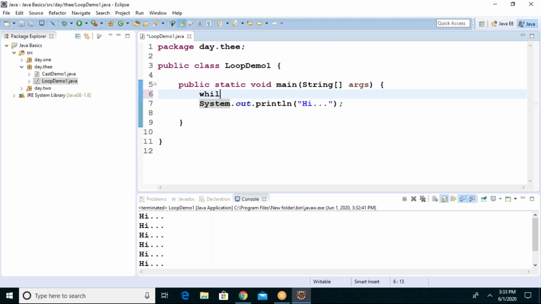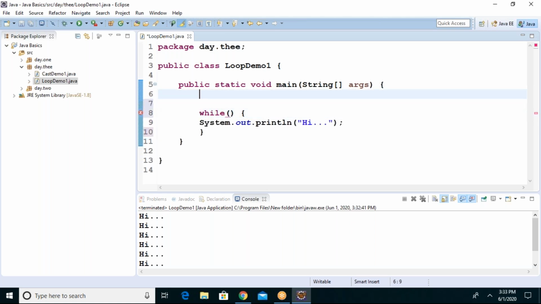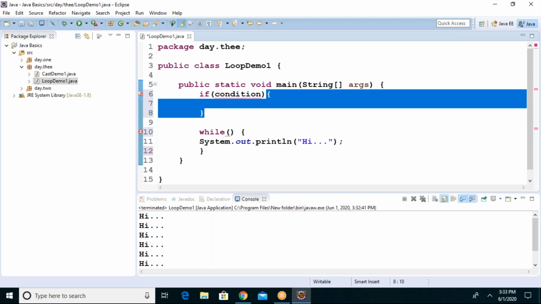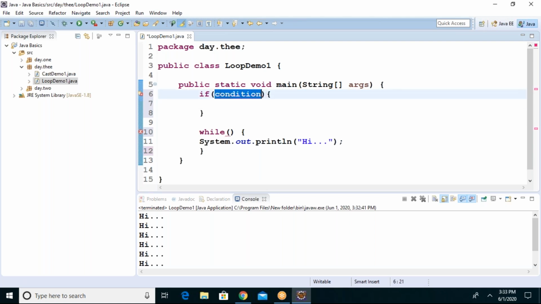Loops. For example, we have a loop called the while loop. First, it looks like our if condition only, guys. But what is the if condition? There you provide a condition. If the condition is true, then the statements under the if will be executed. If the condition is false, it is returning a false value, then it will not be executed. It will go out of the if condition.